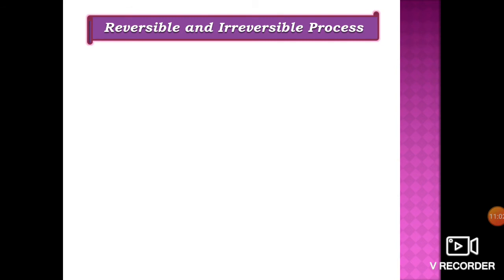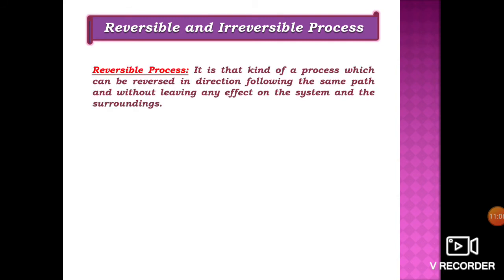Next is reversible and irreversible process. Reversible process is that kind of process which can be reversed in direction following the same path and without leaving any effect on the system and the surroundings.